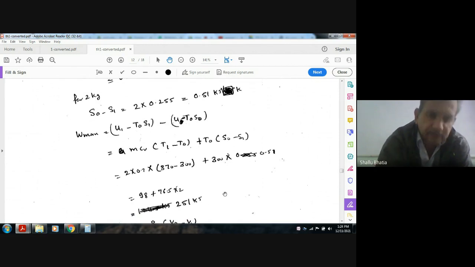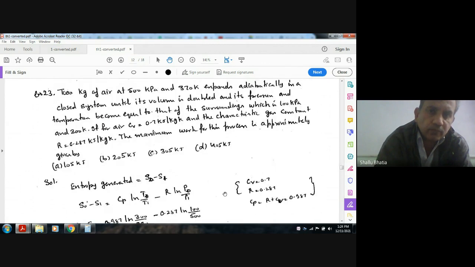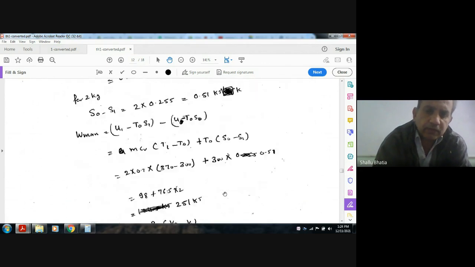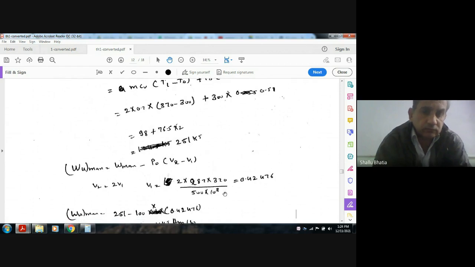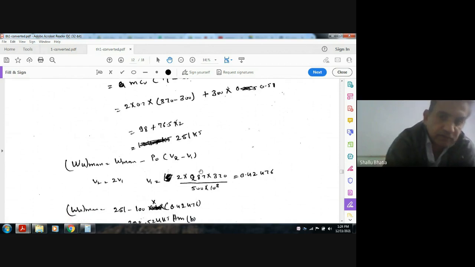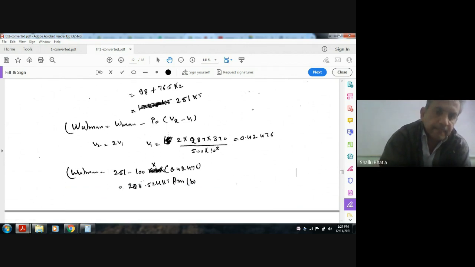But this system is a closed system. So some of the work has to be used to compress the boundary of the system. This is the work done to compress, to change the boundary of the system. So this is P naught into V naught minus V1. So this is W max, this value minus this. By this we can find out, this is 251 minus 100 into. Okay, this answer is B.